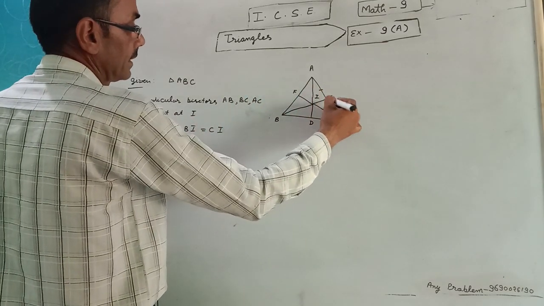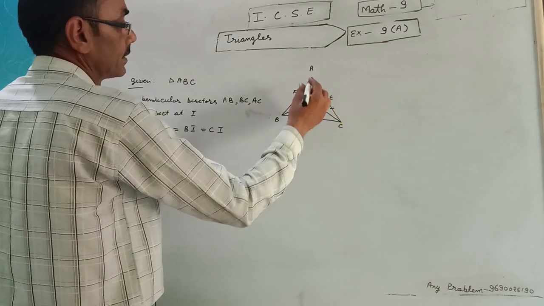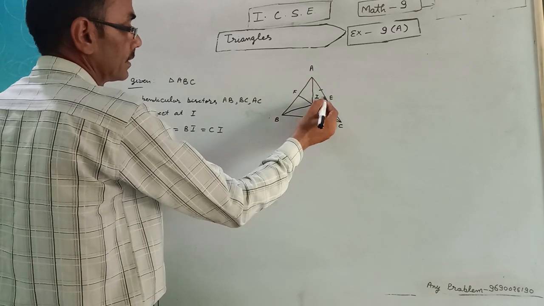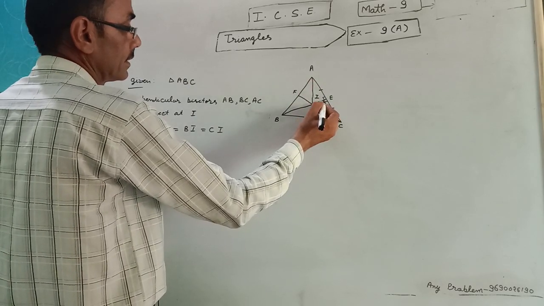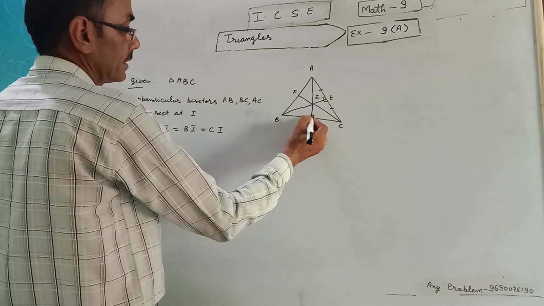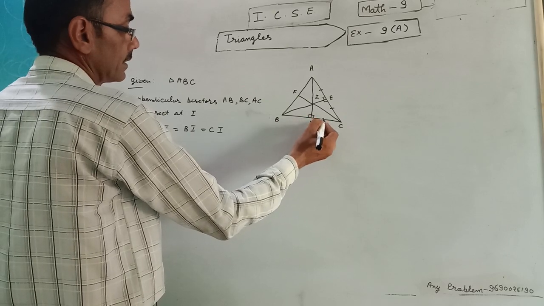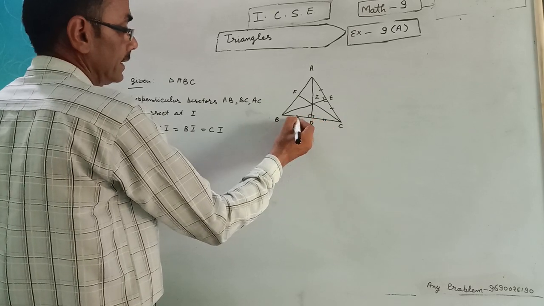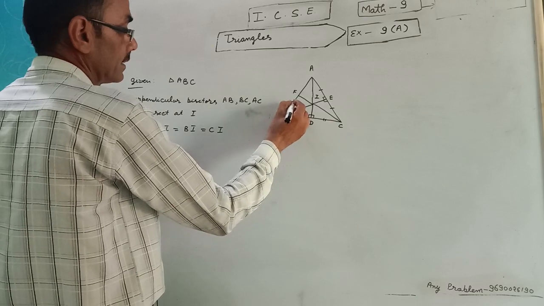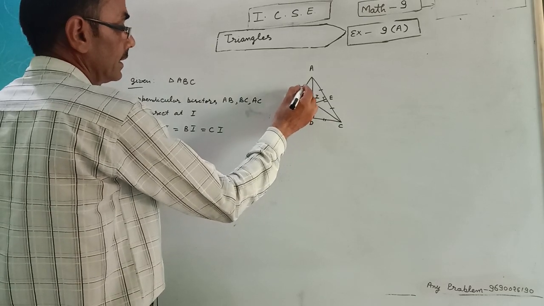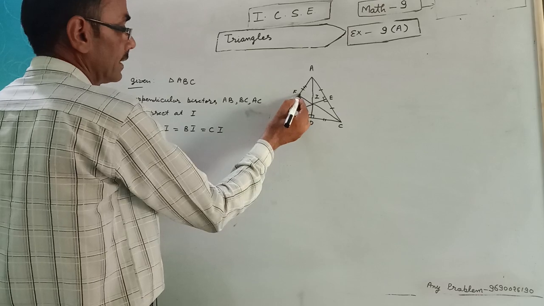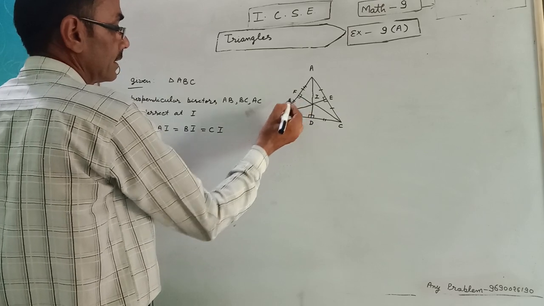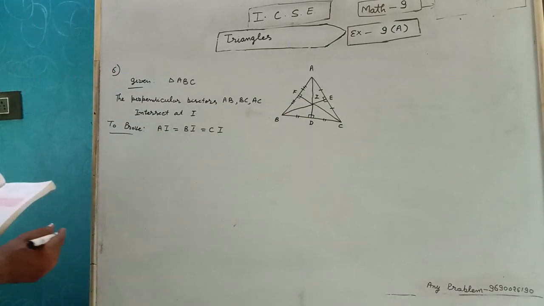Perpendicular bisector: this equal this and this equal this and 90 degree.